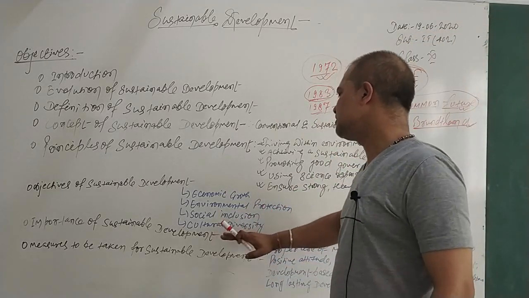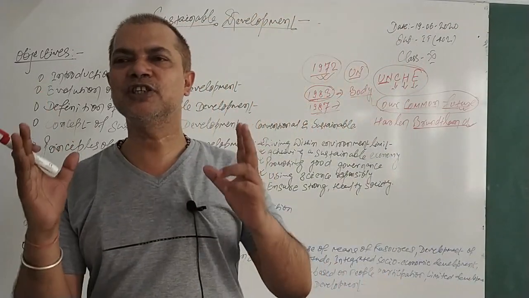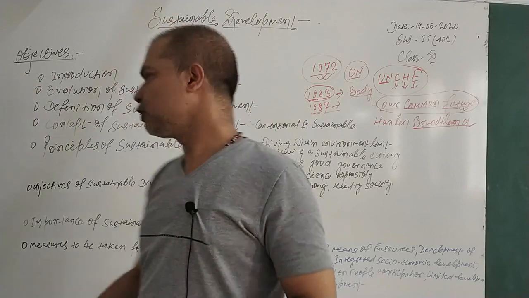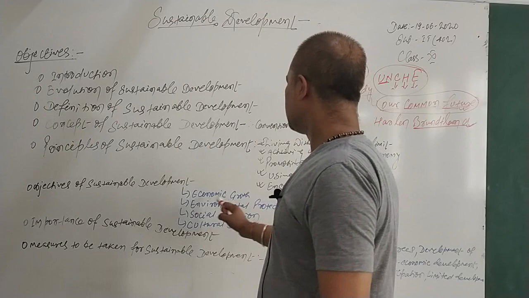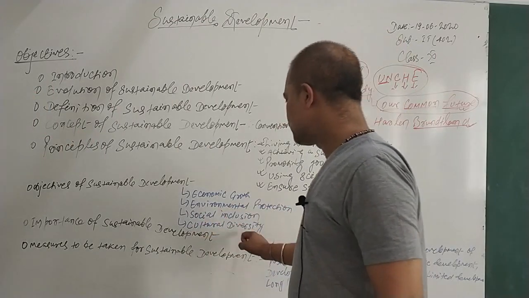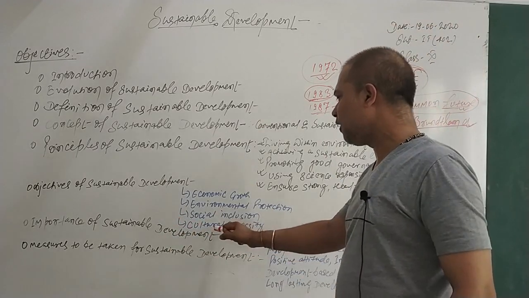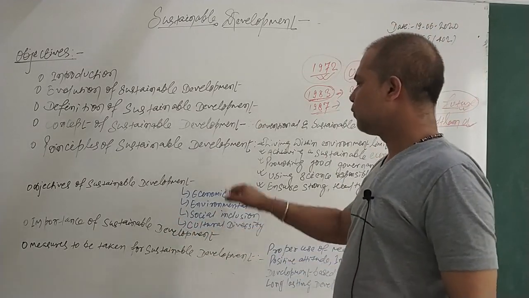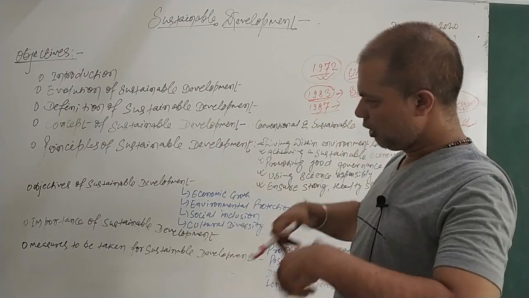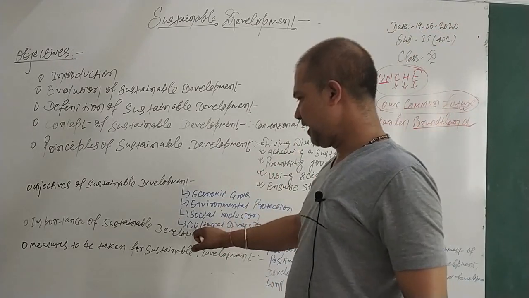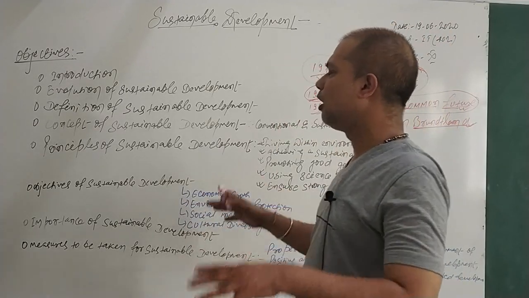And next is cultural diversity. We must give due respect to the culture of different communities. So with cultural harmony, people of all cultural backgrounds should get the benefit. It's not for the sake of one culture, it's for the sake of all cultures. So one of the objectives is cultural diversity, meaning the development that we do or are trying to do should be for all cultural people who are living in this universe.